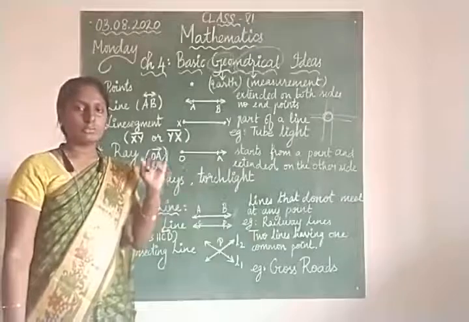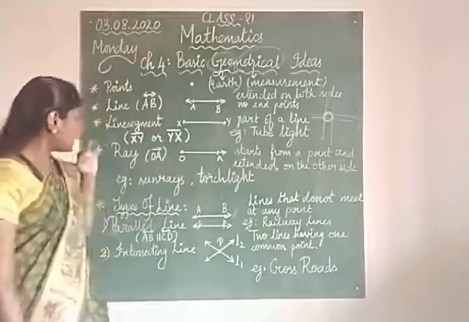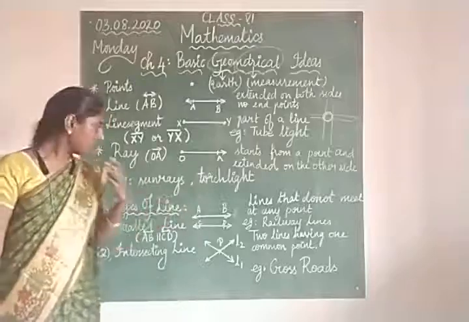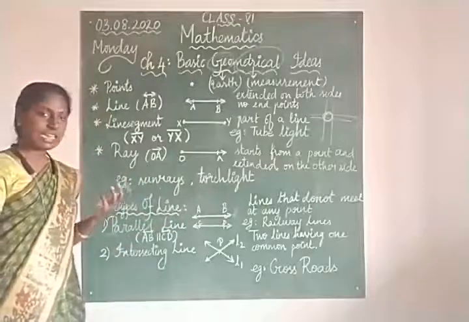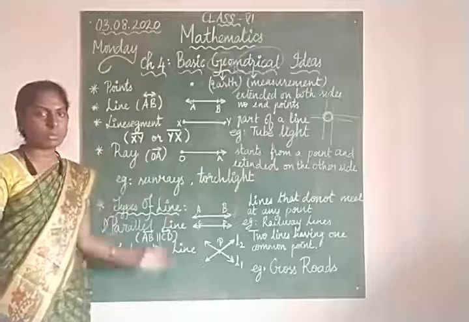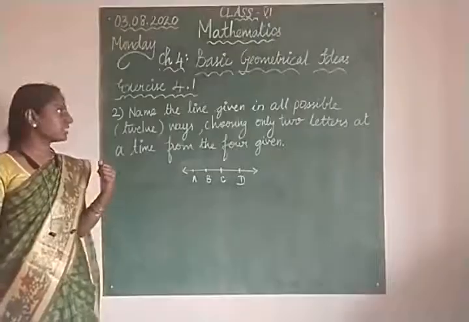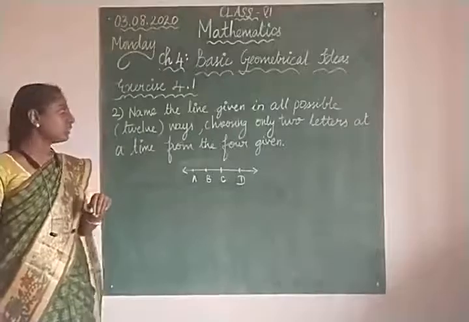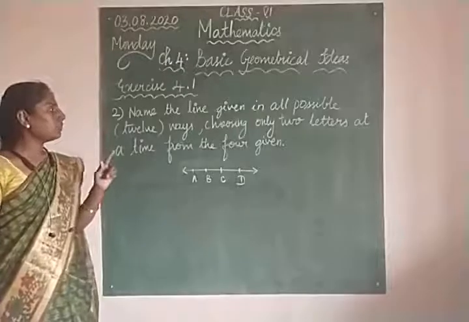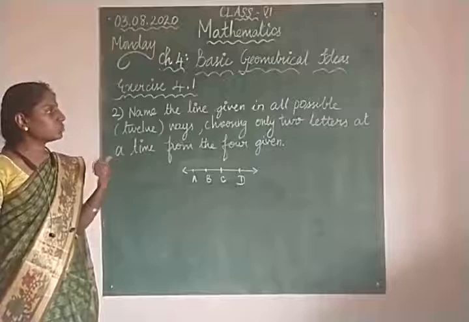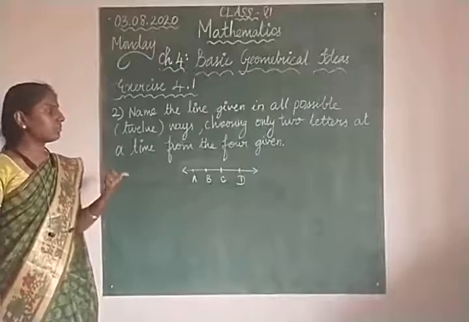Just remember everything: point, line, line segment, ray, types of line, parallel lines and intersecting lines, and also remember the definitions, diagrams and examples. The second sum from exercise 4.1. Look at the question here. Name the line given in all possible 12 ways, choosing only two letters at a time from the four given.